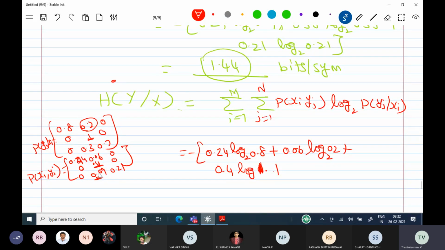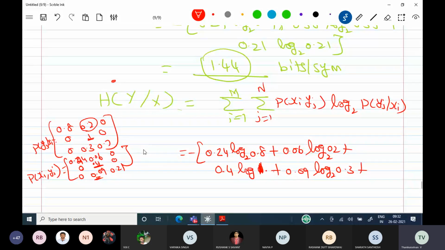I hope you can understand. This is nothing but probability of x3 comma y2, and here probability of y3 given x2. That answer I am writing: 0.09 log base 2 0.3 plus the next one. We are just giving the i value and j value, and the corresponding coordinates are taken here, like matrix processing.